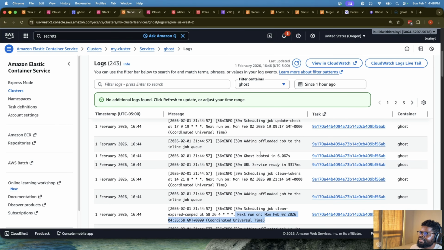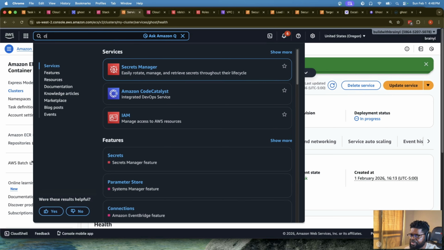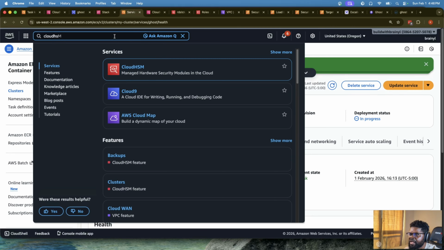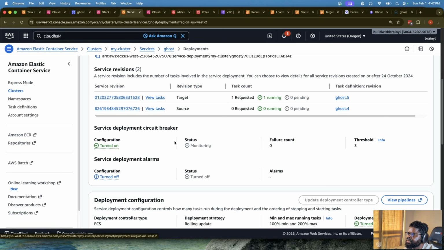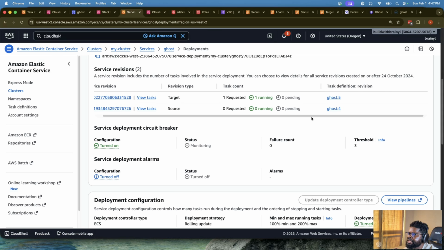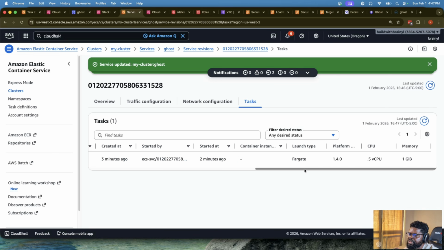Let's actually test the service and see what's happening. We'll go here. It looks like it's actually running, so we can test it. How do we do that? We'll go to Cloud Shell. One thing you need to take note of is deployment is still in progress. But from what I'm seeing, this deployment doesn't look like it's going to work. 0 pending, 1 running, but it still says deployment is in progress. Let's see the deployments. They're all pending. So view task. This is running.